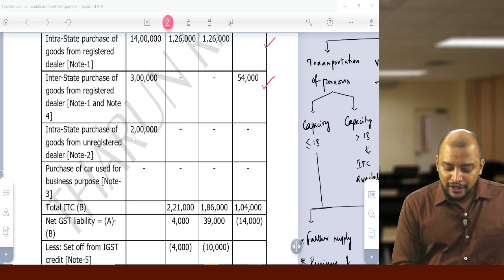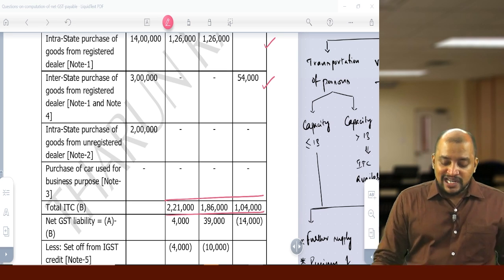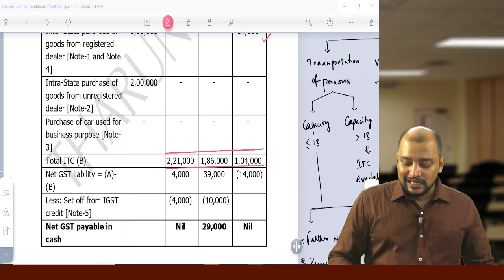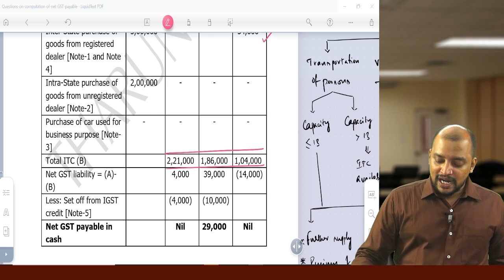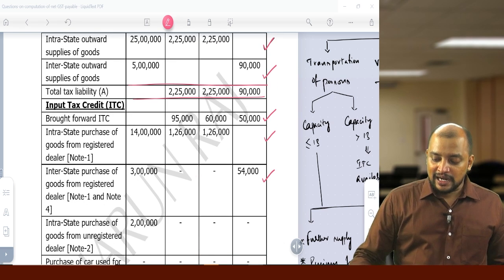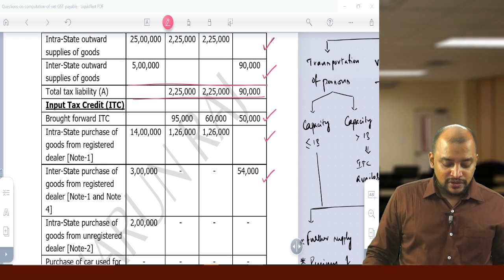So now what we need to do? First, we have IGST credit utilized for payment of IGST liability. IGST credit 1,04,000. So 1,04,000 we will use for payment of IGST liability 90,000. Still we have 14,000 credit.